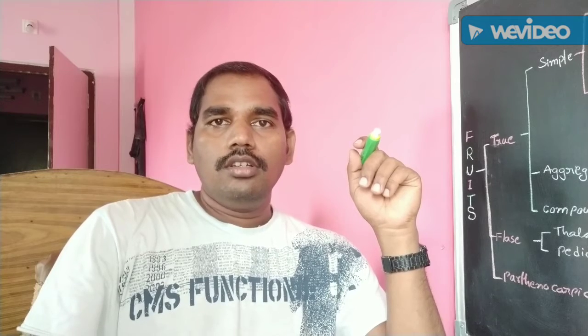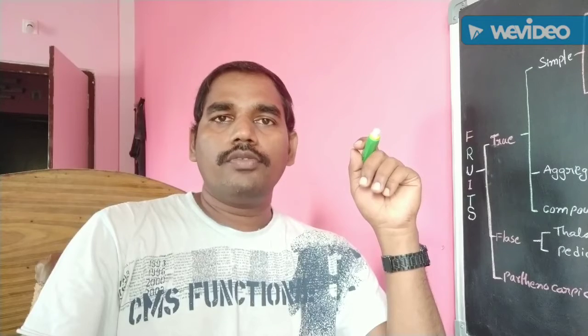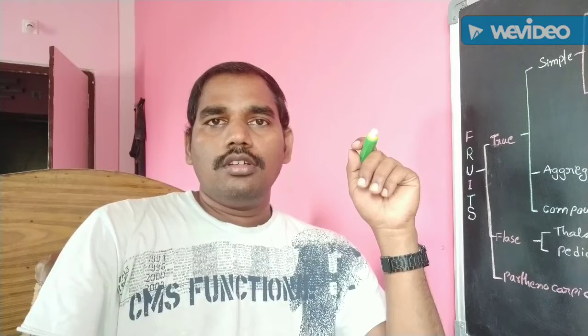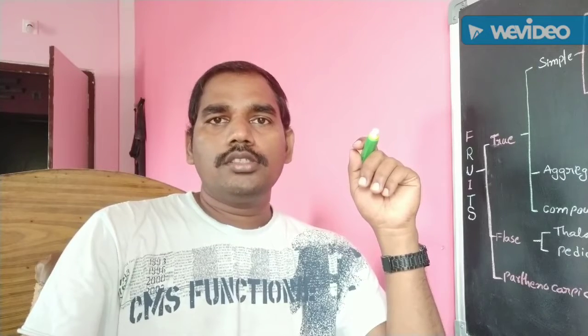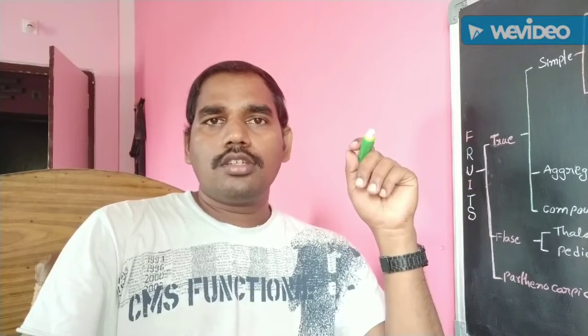Hi everybody. In the previous video, you already discussed one of the female reproductive organs of the flower. That one is the gynoecium. It has one or more carpels. It is also known as megasporophyll. It consists of